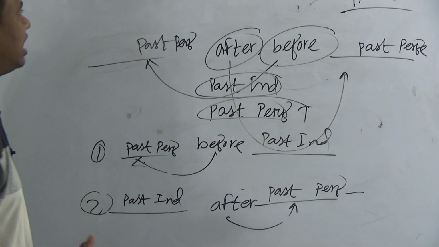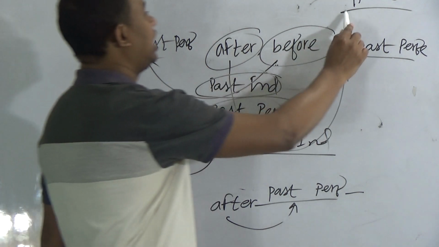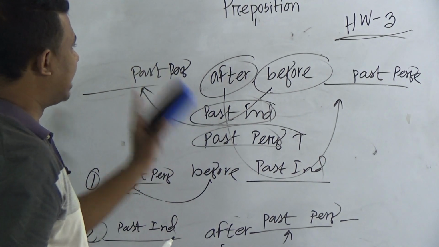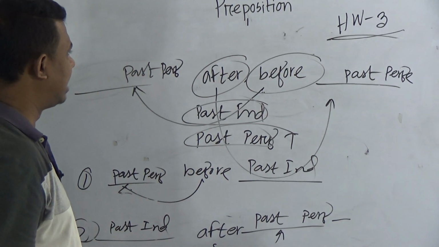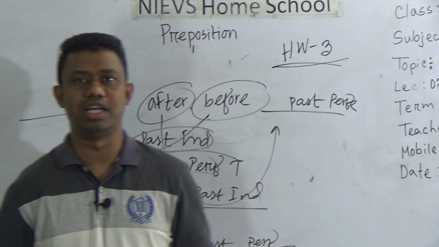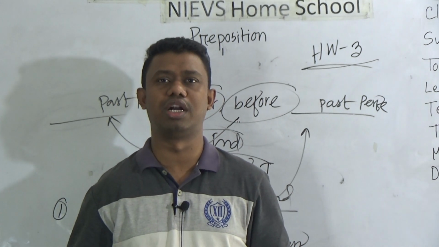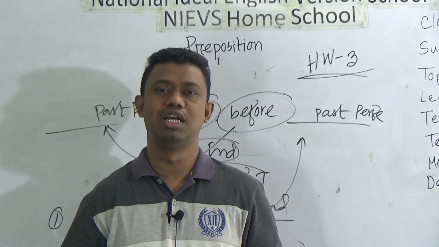That means this is all about a few prepositions, and you have homework number 3. You will do 10 examples regarding homework number 3. That means 10 sentences by using all these prepositions discussed today. This is all about today's class. I hope you all understood, and you will get another class regarding prepositions. This is the end of the class.